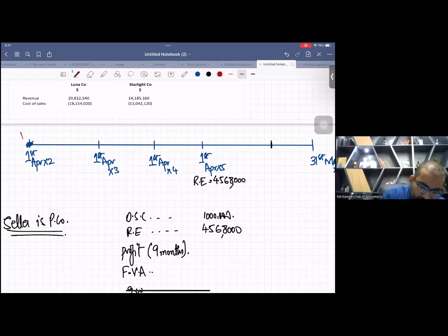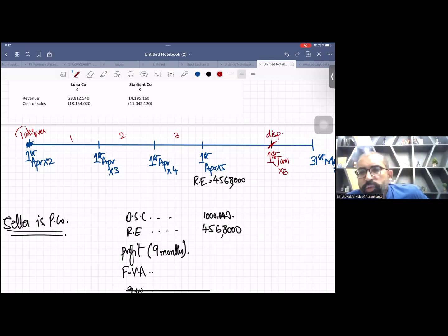This is the takeover date. Okay. And then this is the first year. This is the second year. This is the third year. And this is the fourth year. And this is your disposal date. Disposal date means you sold just 10% shares on this date.